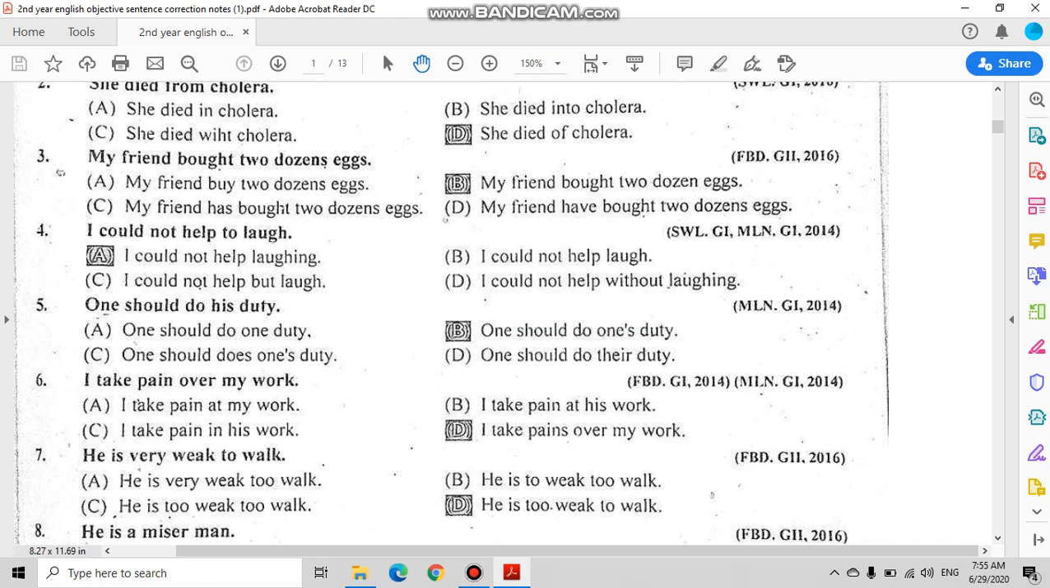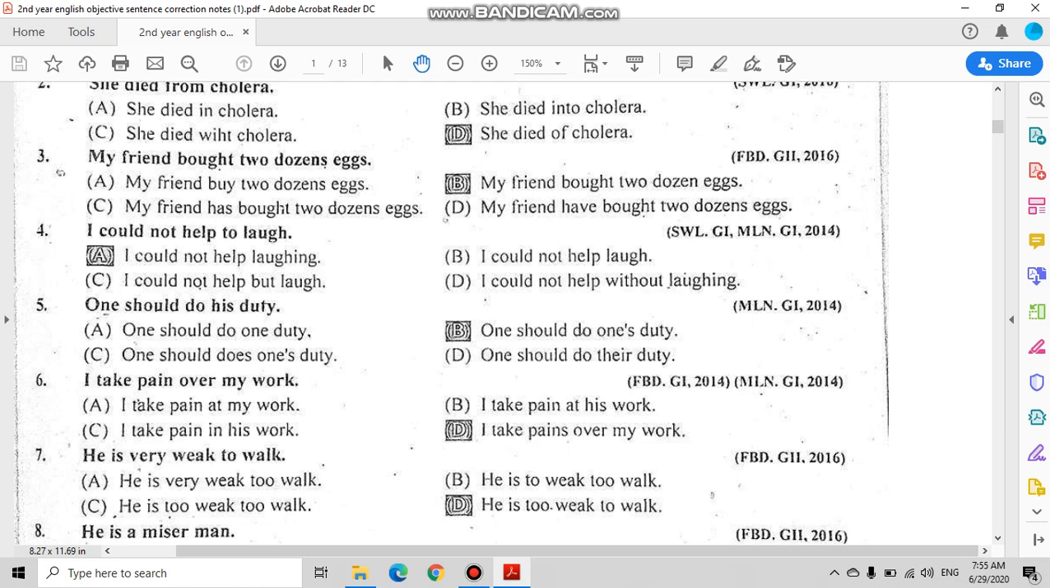Sentence number 6. I take pain over my work. Though this is an idiom, idiom means muhavra. So muhavra or idiom does not change its form. So option D is the correct option, that is, I take pains over my work.